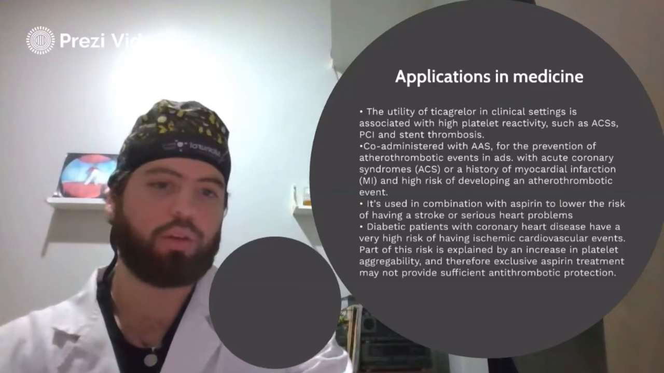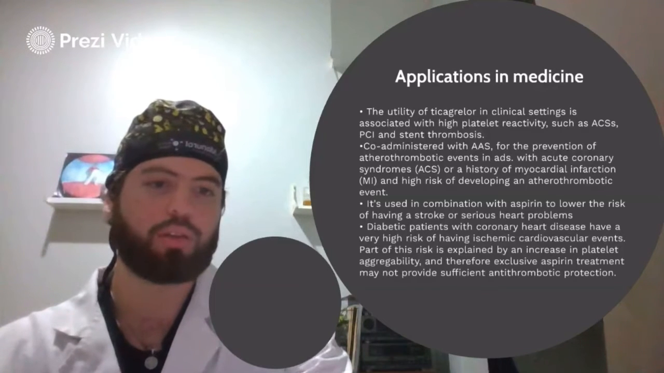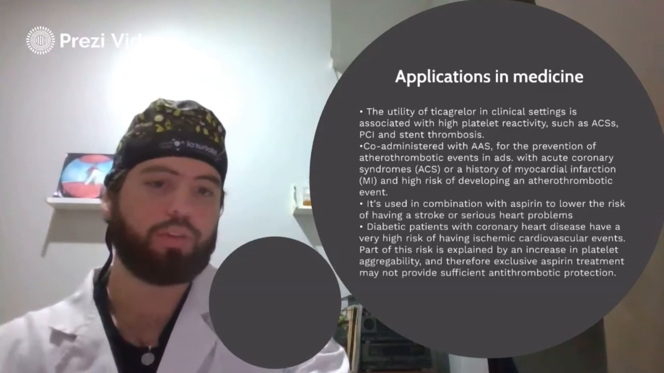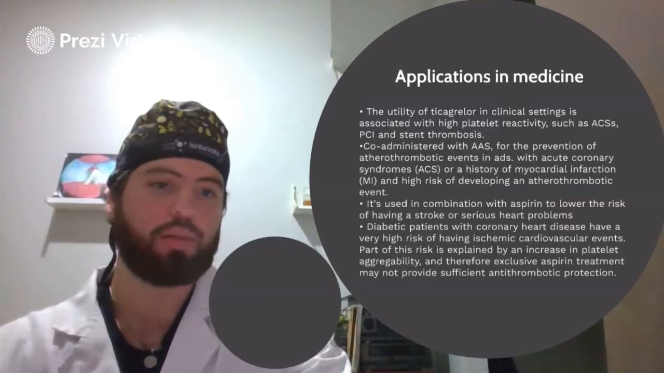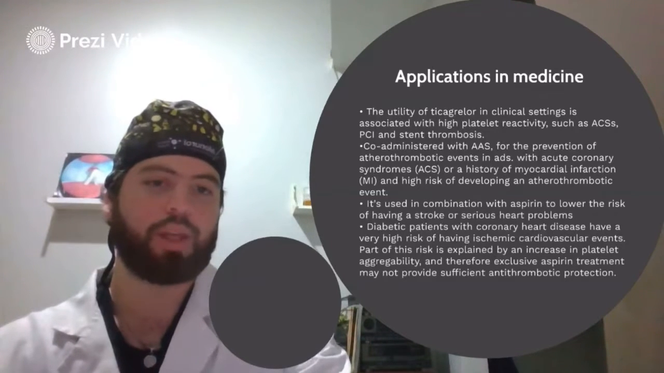Diabetic patients with coronary heart disease have a very high risk of having ischemic cardiovascular events. Part of this risk is explained by the increase in platelet aggregability, and therefore aspirin treatment may not provide sufficient antithrombotic protection.